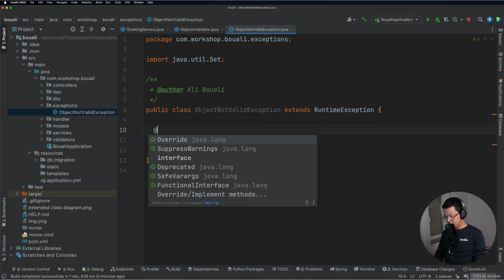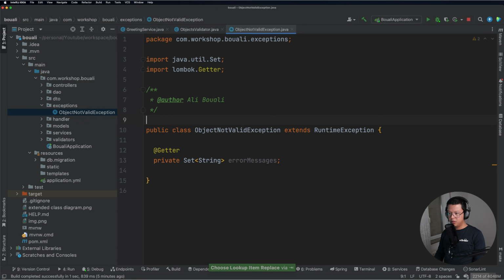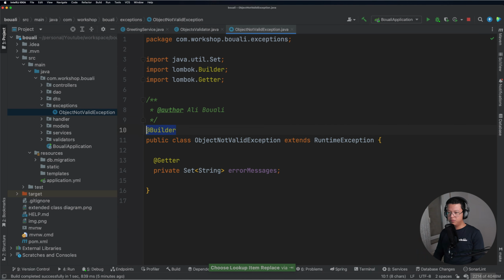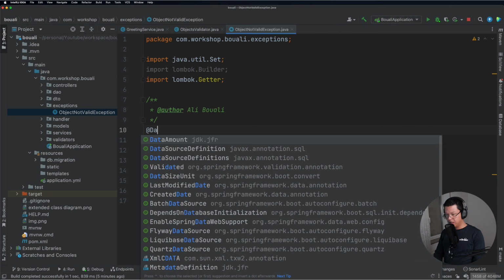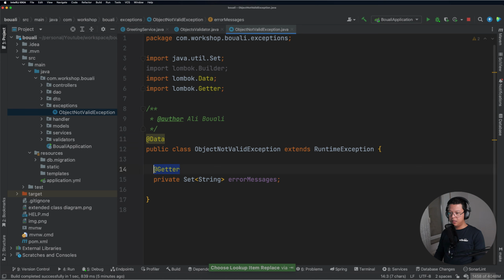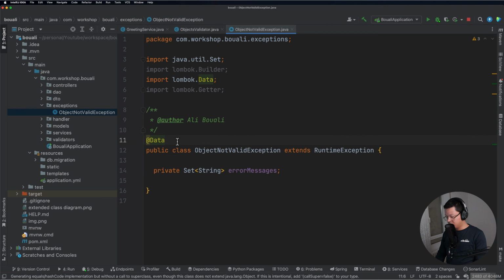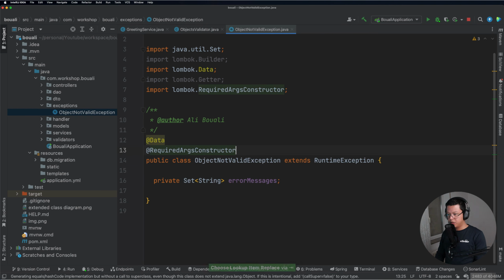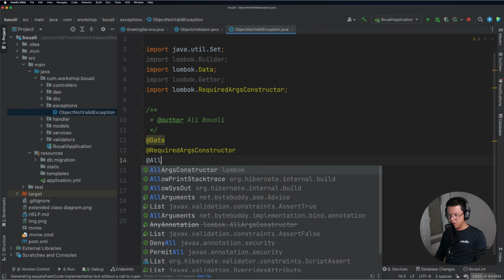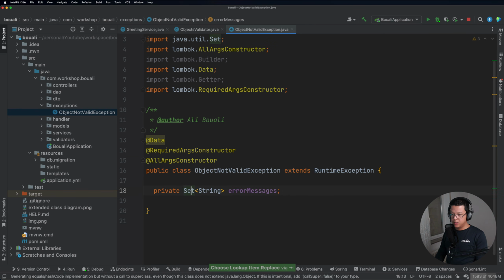And for this one I want a getter. I don't need a builder here, I will just add the data in here, and that's it. Also I will add the required args constructor and the all args constructor, and I will make this one final. Okay, let's go back to our class.